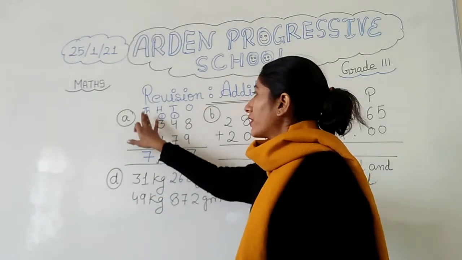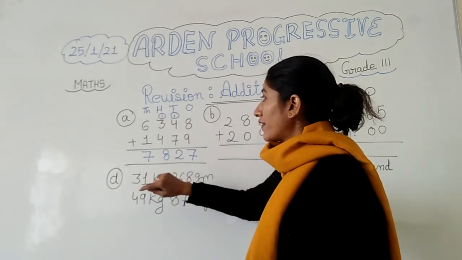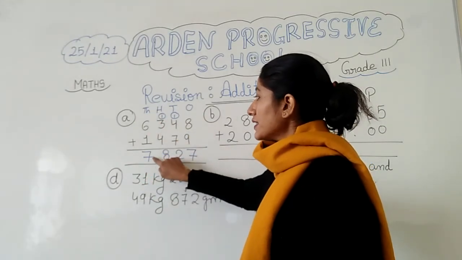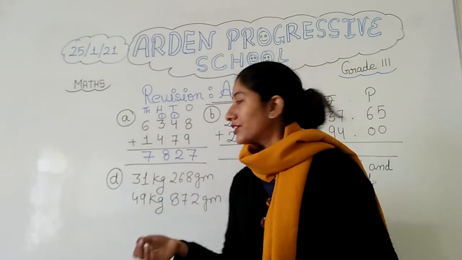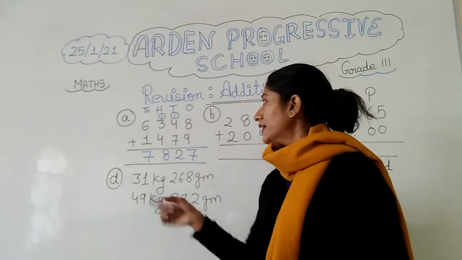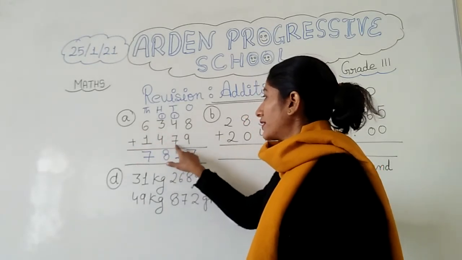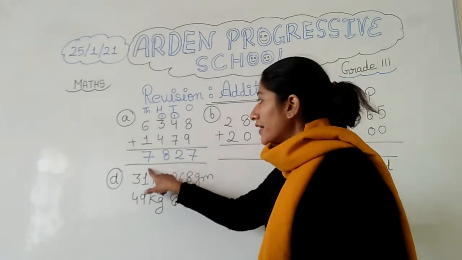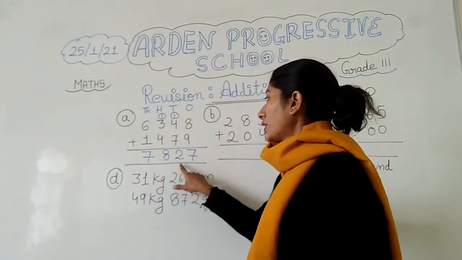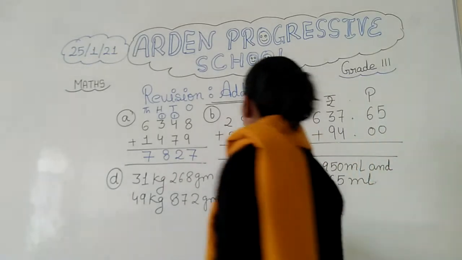7827. Why have we not written any number here? Because we are not getting any carry, so we can simply write 6 plus 1 is 7. This is the simple way of doing addition. The numbers here are 6348 and 1478, and when we have done the addition, what answer are we getting? 7827.